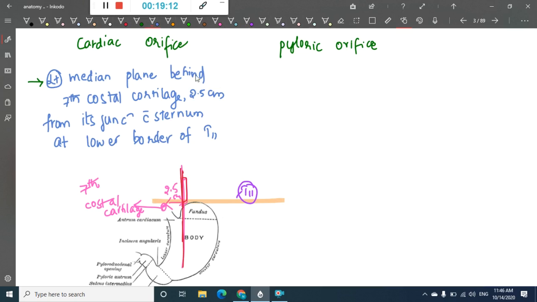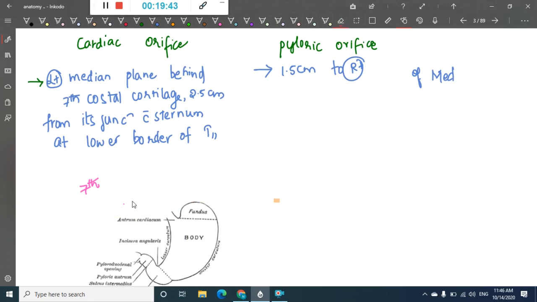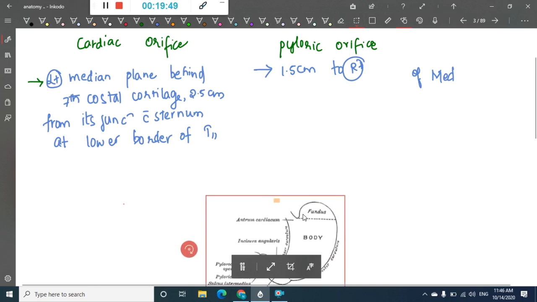Then if you see the pyloric orifice, it is mainly situated about 1.5 centimeters to the right of the median plane. Oh sorry, it should be left. I'm sorry, the orientation is a mistake. Just a minute.